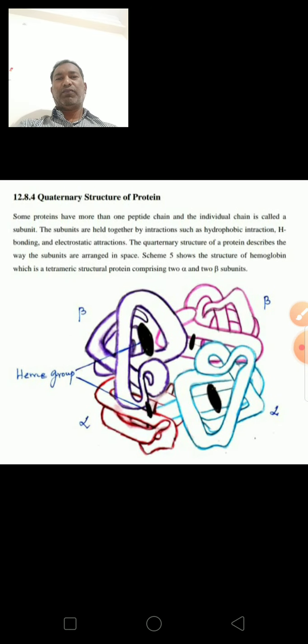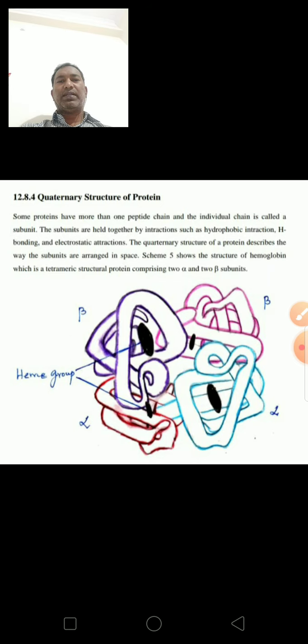So next, the quaternary structure of protein. Some proteins have more than one peptide chain, and an individual chain is called a subunit. The subunits are held together by interactions such as hydrophobic interaction, hydrogen bonding, and electrostatic attractions.